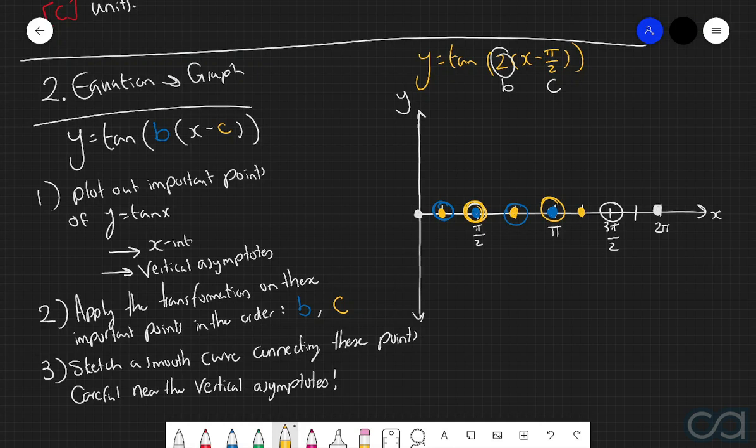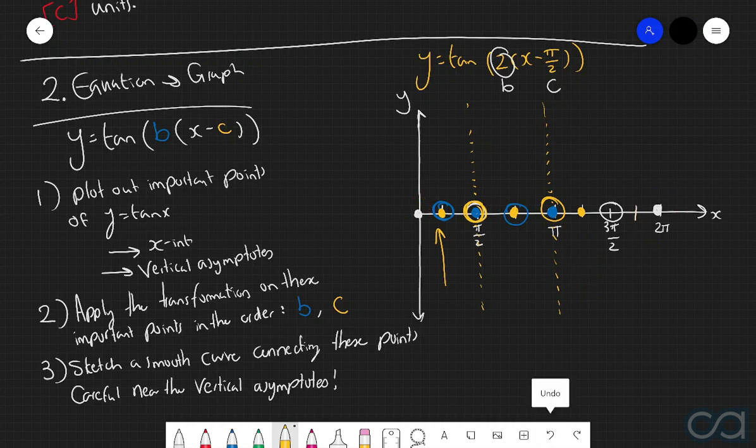So the first thing I recall is the fact that I represented the vertical asymptotes with hollow circles, which are here and here. So I'm just going to draw vertical dotted lines to represent these asymptotes. And then furthermore, we can see that we've got x-intercepts at this point here, and this point here. Now, the only problem with what we've currently got is the fact that we only have points between x equals pi over 4 and x equals 5 pi over 4, which means that we now need to extend this all the way from 0 up to 2 pi.